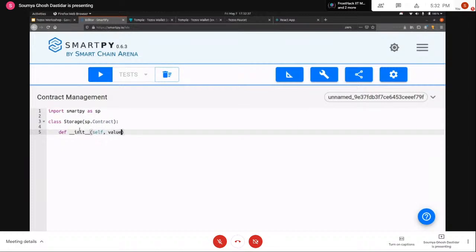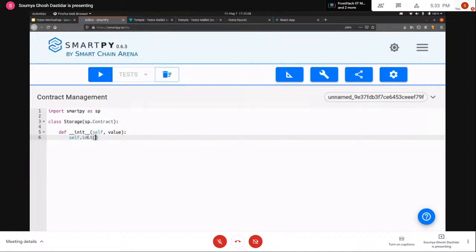And then when you're in the constructor, you have to actually initialize the storage of the contract, the initial storage, how the initial storage will look like. To do that, you have to call self.init, and then you can add in your variables or data that you want to store on the blockchain itself.